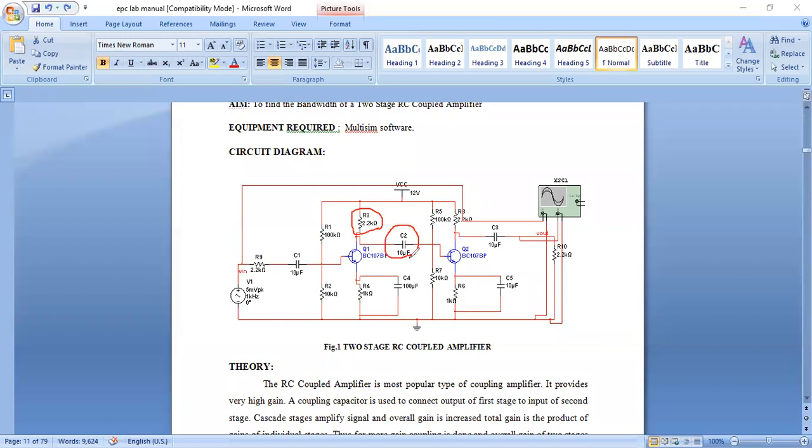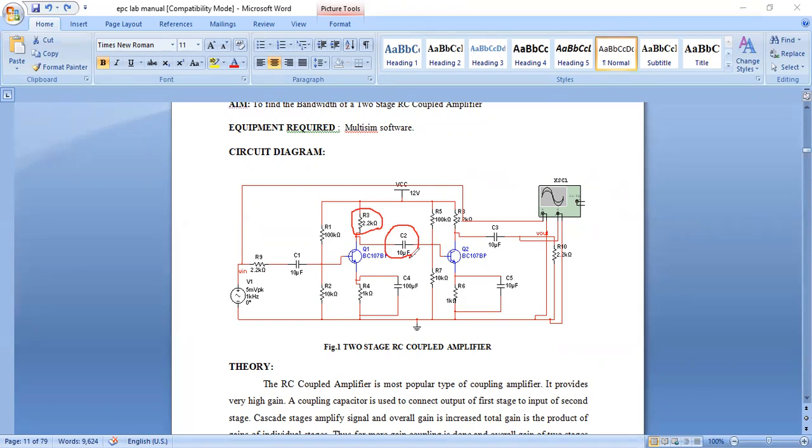Have you heard about, I think by this time in theory, this concept is over. What are the types of coupling elements available in a multi-stage amplifier? I'm seeing your ma'ams posting what lectures they are going to teach. Already you have completed Darlington also. You have come to Darlington. That means almost these topics are covered.